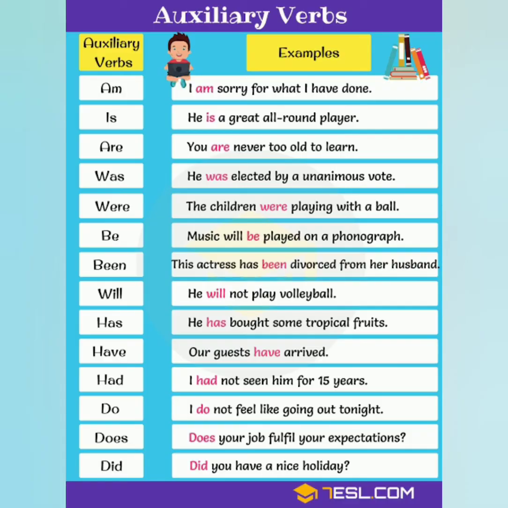Now you see here the uses of auxiliary verbs like am, is, are, was, were. So first example, I am sorry for what I have done. Second one, he is a great all-round player. Third one, you are never too old to learn. Like this, auxiliary verbs are used according to the tenses or time.